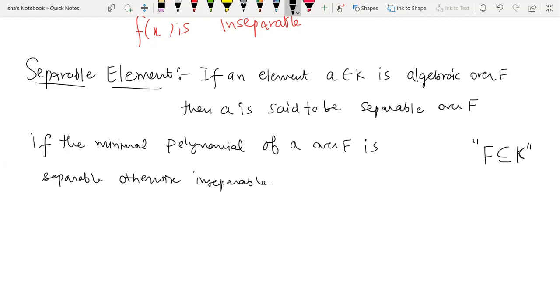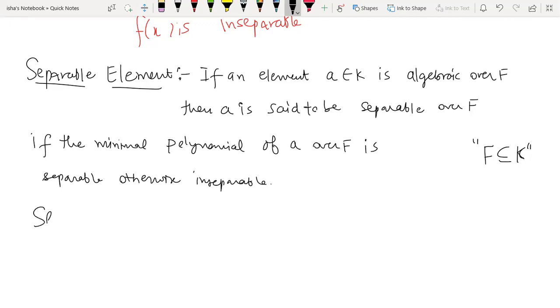Because we know the element is algebraic, it is definitely going to have a polynomial over F which it satisfies. And we know that for every algebraic element, there exists a minimal polynomial, the unique monic irreducible polynomial. If that irreducible polynomial turns out to be a separable polynomial, then the element is separable, otherwise inseparable. So you already know about the separability of polynomials. If the minimal polynomial of an element is separable, then the element is separable, right?